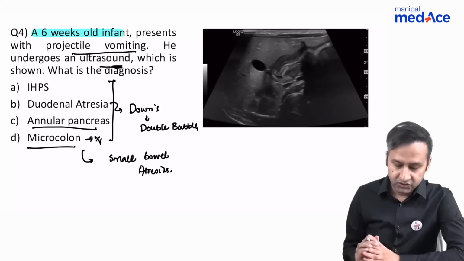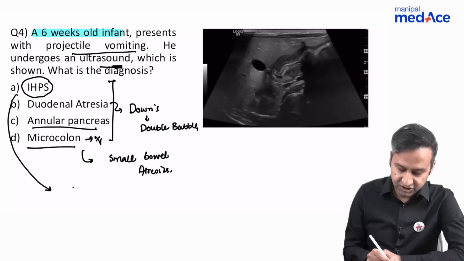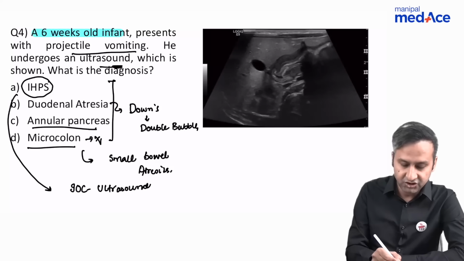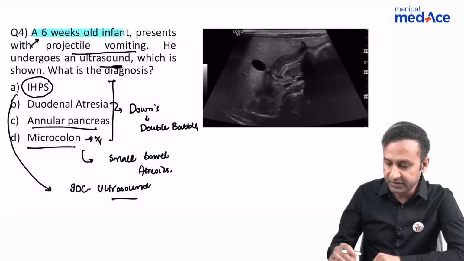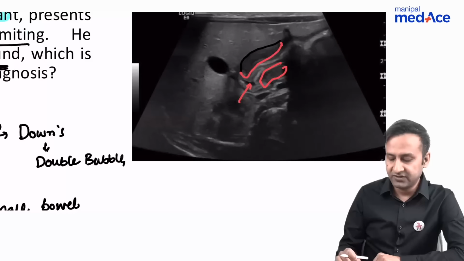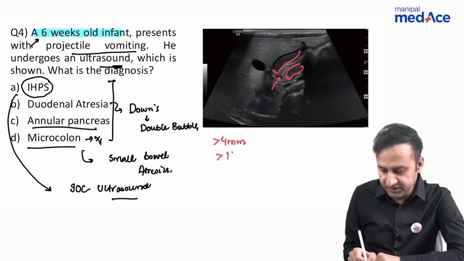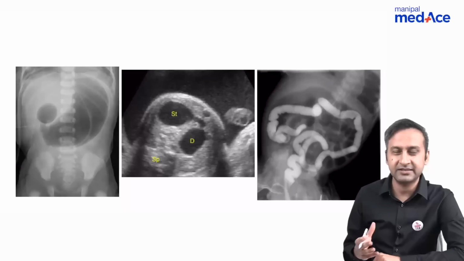So let's look at the options. We are just left with IHPS, that is CHPS. That is the same term that we use interchangeably. And we know that in IHPS, the investigation of choice is ultrasound. So here, the clinical history of the patient along with the ultrasound image will help us in making a diagnosis of CHPS. Let's have a look at the ultrasound image. What we're seeing is a thickening of the pylorus all throughout, which is resulting in luminal compromise of the central pyloric canal. So what should be the thickness? The thickness should be more than 4 mm and the length should be more than 16 mm for CHPS. That we've talked about CHPS, let's quickly discuss the other options as well.